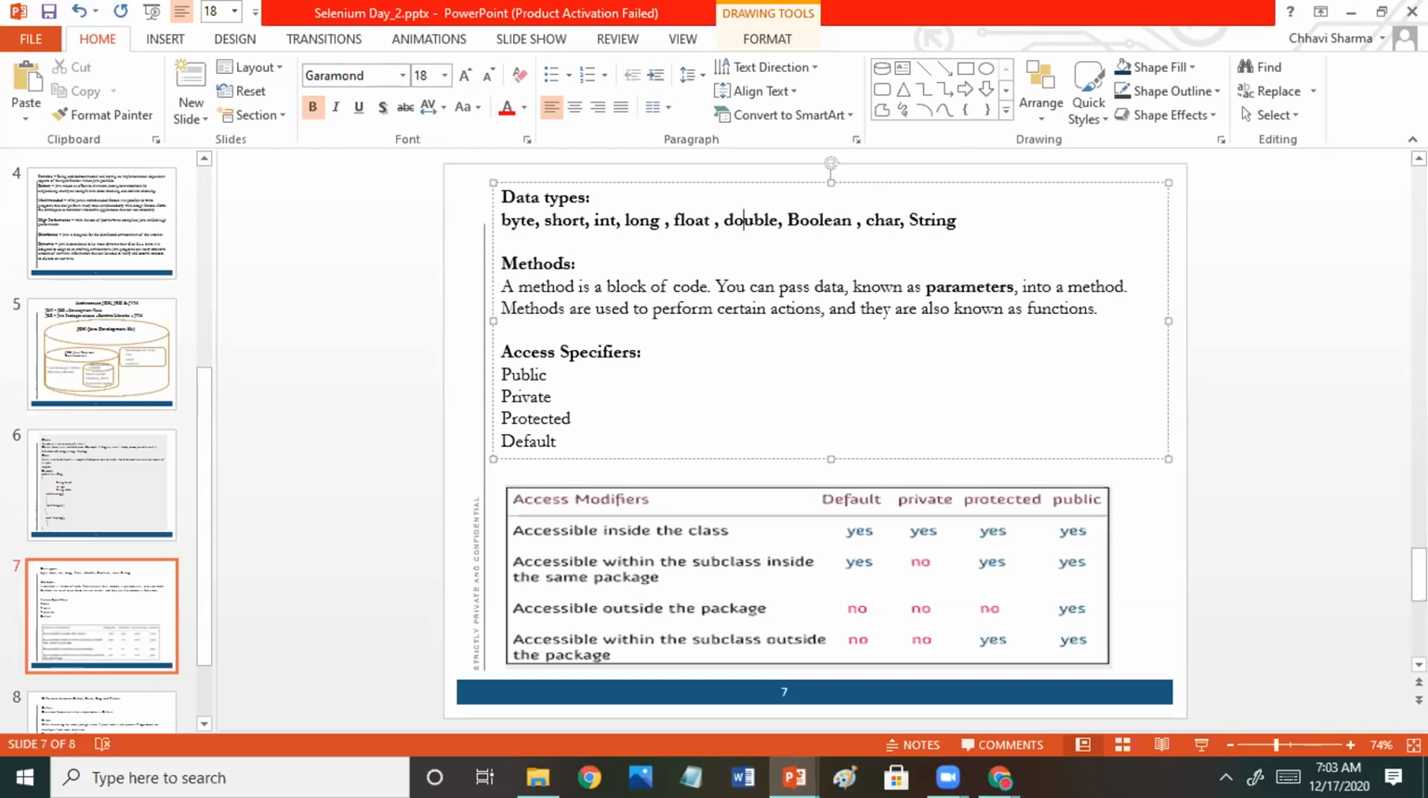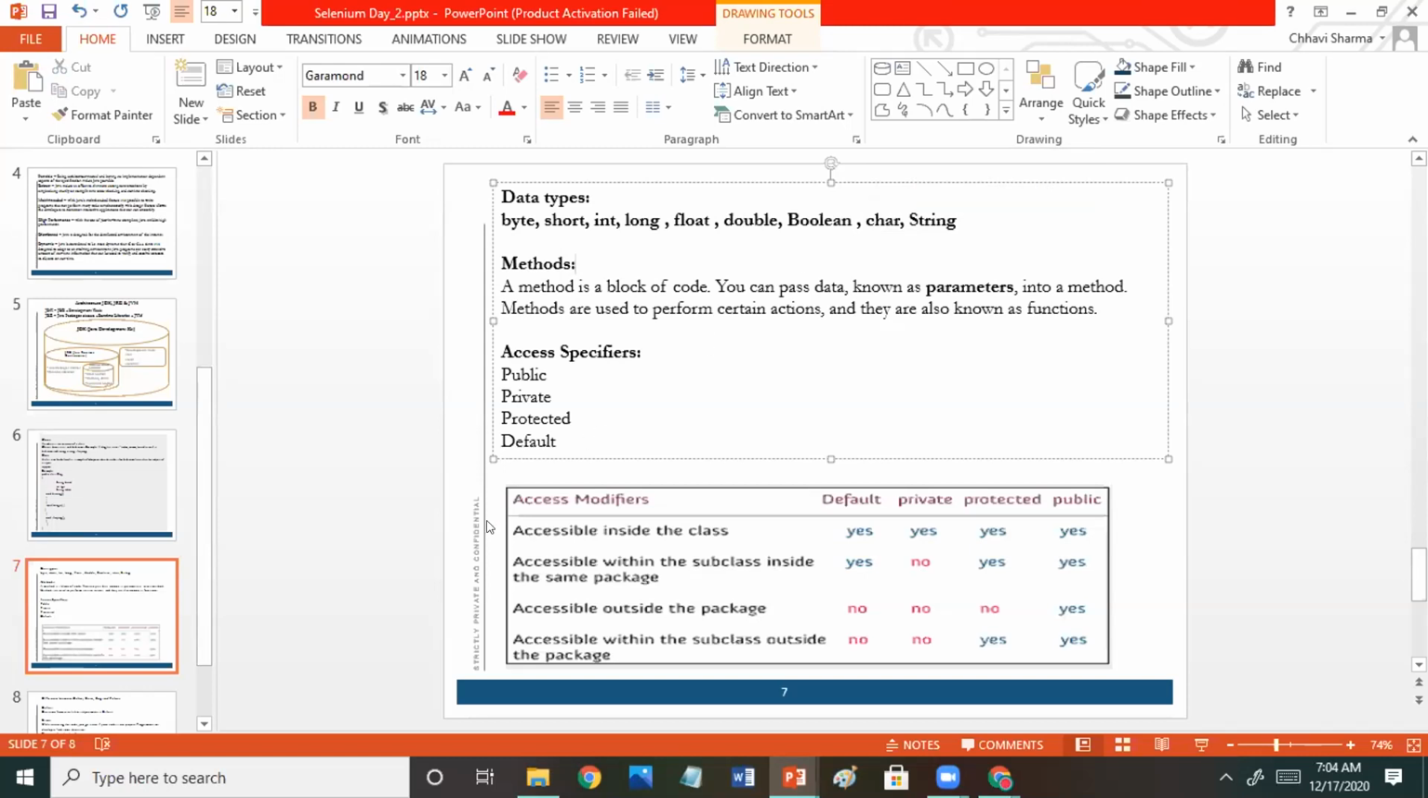One more thing, character is only one alphabet. If you want to take only one alphabet, you take character. And if you are taking a name or bigger letters, you have to take string. I forgot to tell you about character, so that's why.